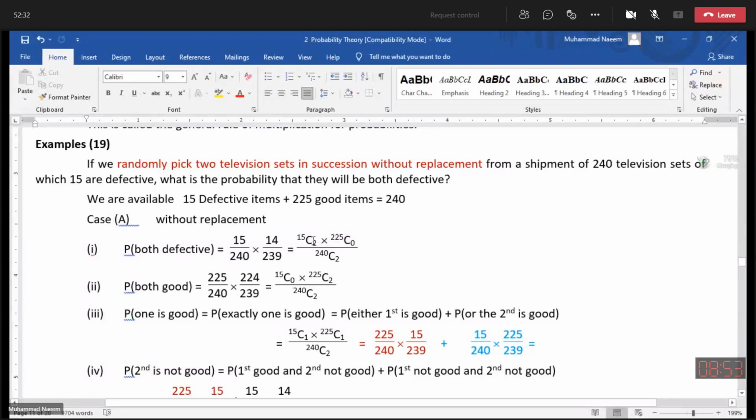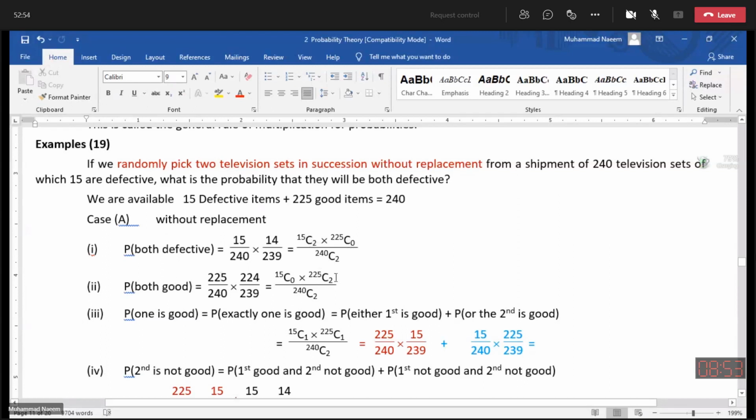So the possible cases are 15C2 multiplied by 225C0, meaning out of 225 nothing selected, but out of 15, 2 are selected.